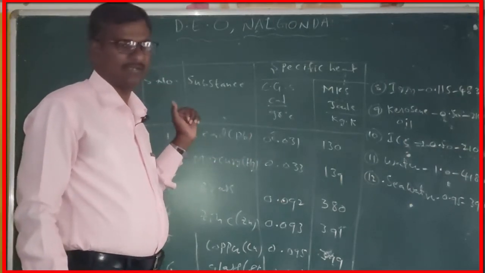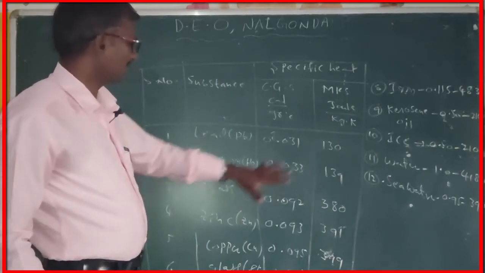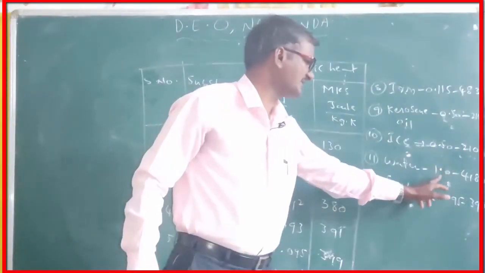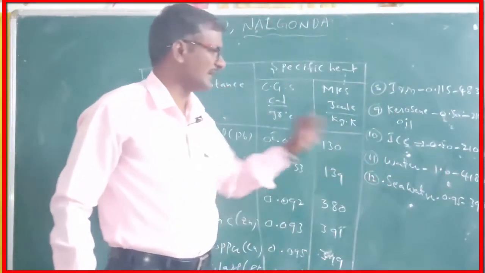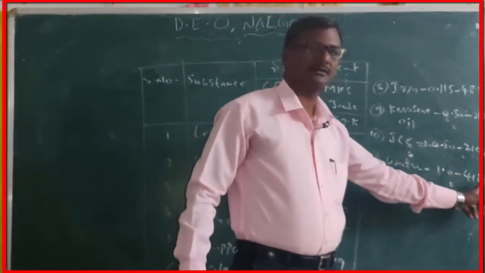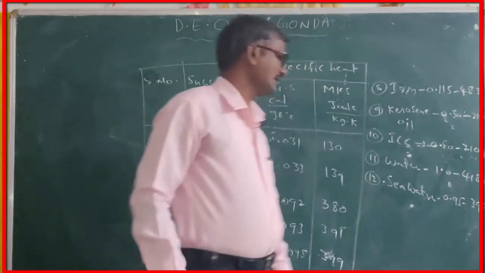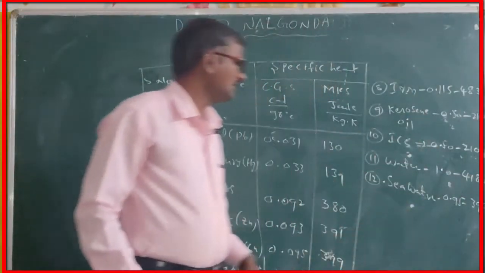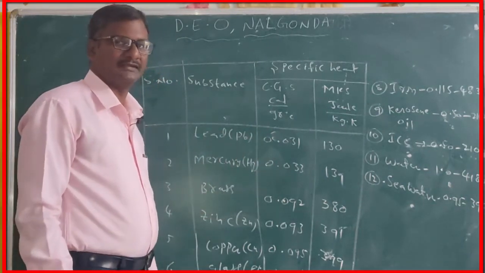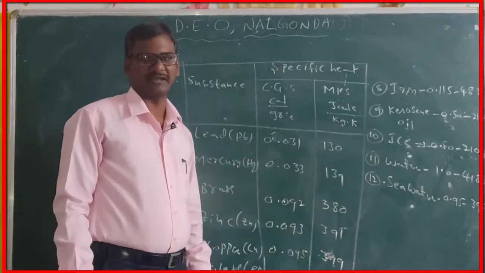These are the specific heats of various substances, which were determined by scientists with the help of a calorimeter. If you observe, among all these, water has the greatest specific heat, that is 1, and its value in the MKS system is 4180. That's why water is used as a coolant in industries, due to its greater specific heat.